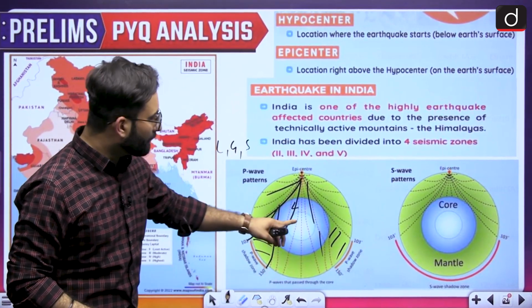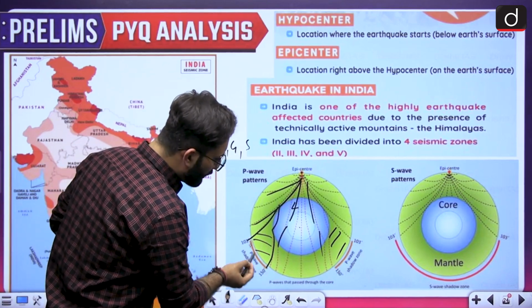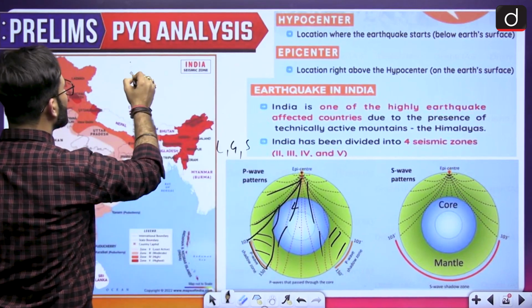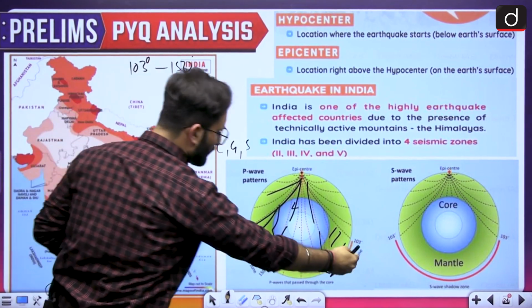And then moving further, they will be going to the inner core as well. Now here you can see this is the shadow area, that is basically your 103 degree to 150 degree, both the sides.